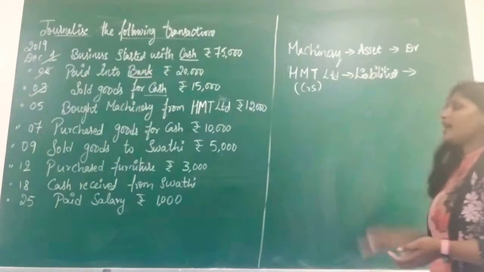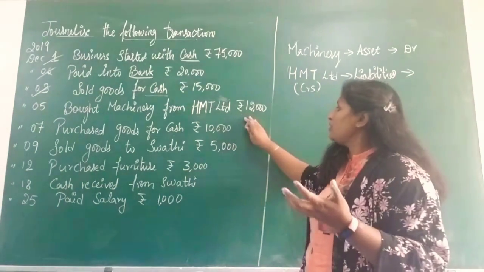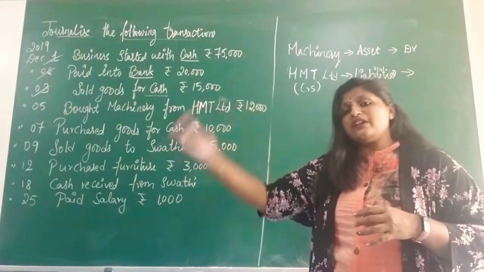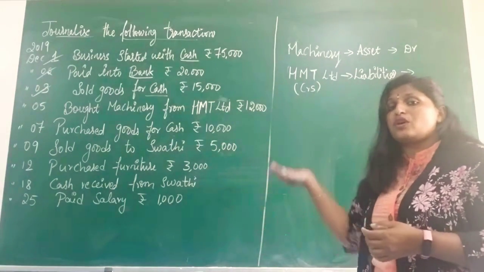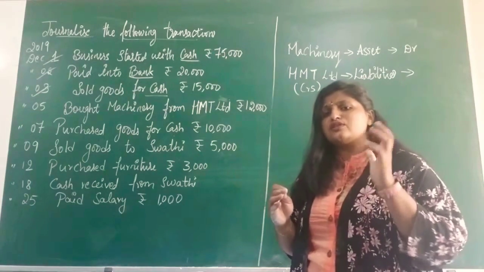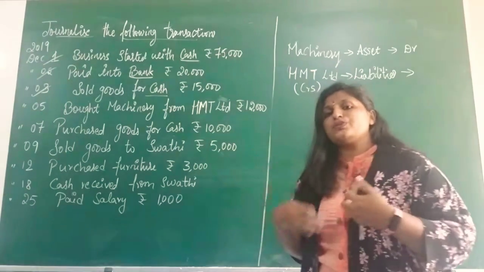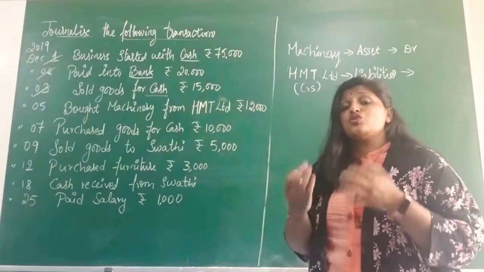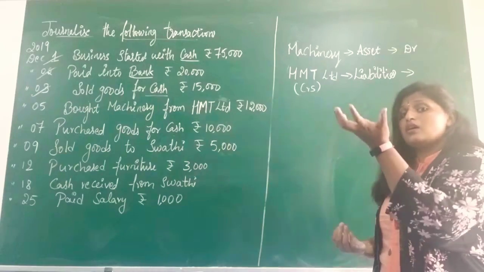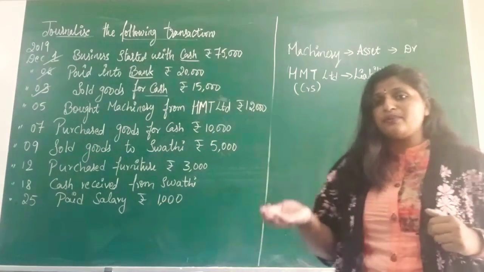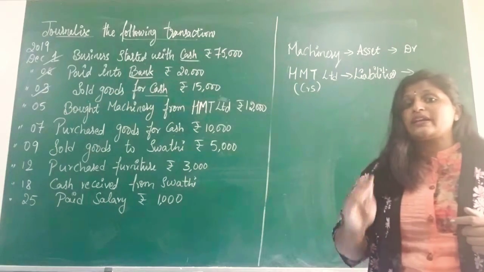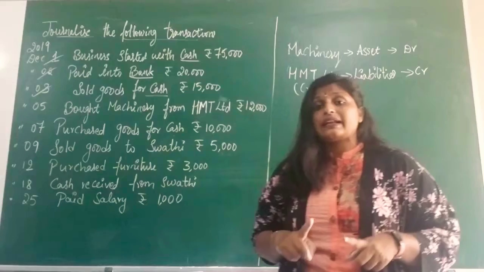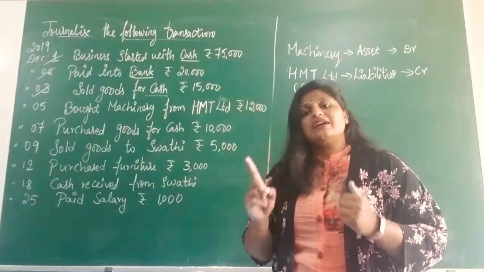Okay. Now coming to the liabilities. You have bought the machinery for 12,000, but you didn't pay. You are going to pay in future. So 12,000 is like a loan. Assume just like a loan. You didn't pay, you are going to pay in future. So that 12,000 is pending unless you pay it. So you are liable. That means your loan is increasing or decreasing? Your liability is increasing. So increasing liability will be credited. Increase in liability will be credited.